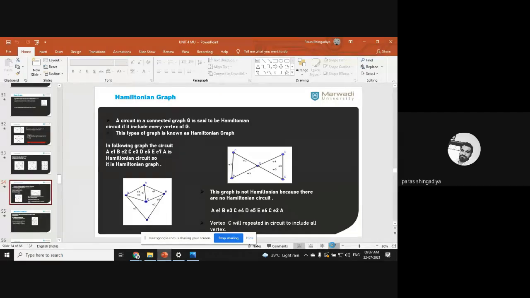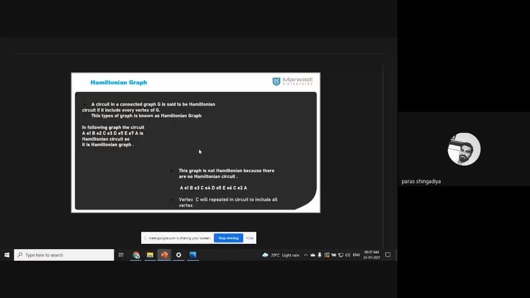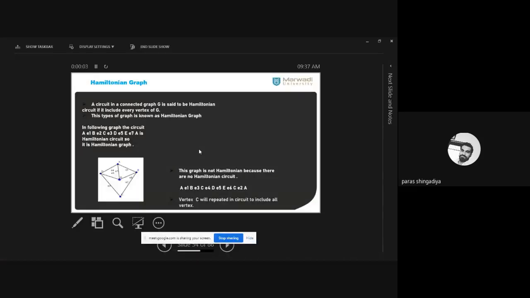Okay, so here we discuss the Hamiltonian graph. It is one of the circuits, in which you have to cover all the vertices exactly one time. Clear? It is not possible every time, it is not possible for all such graphs. We have to cover every vertex exactly one time. It depends on the graph, which graph it is and which connectivity is defined. And is it possible to find such a circuit which covers every vertex exactly one time?